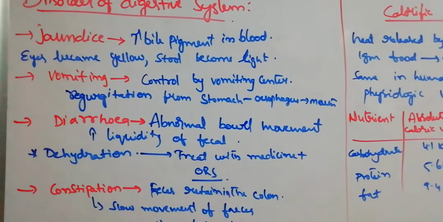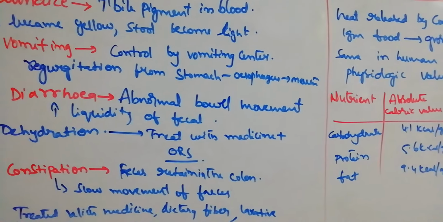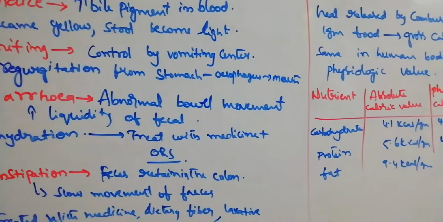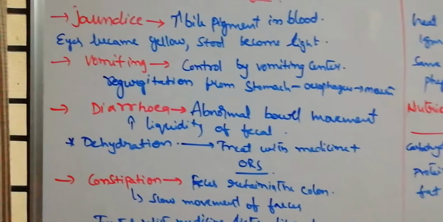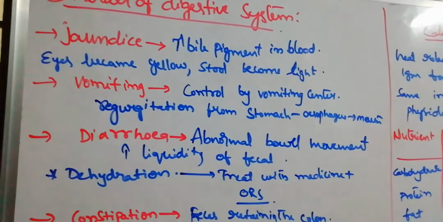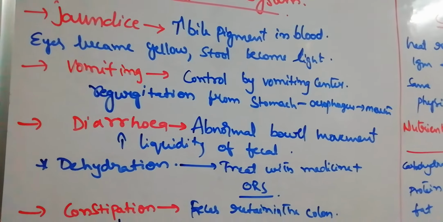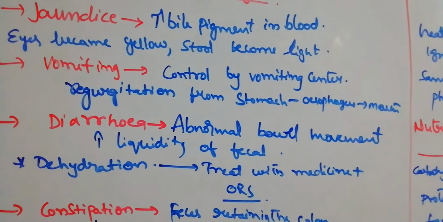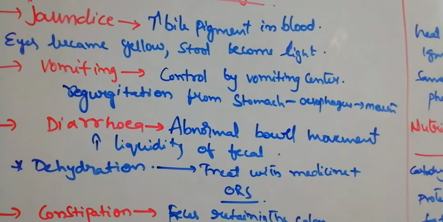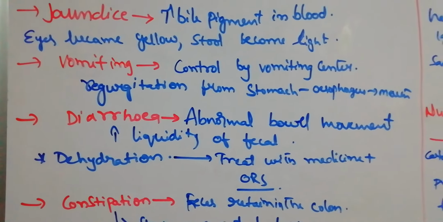If the liver has any infection, bile pigments get mixed in the blood and increase the bile pigment level in the blood. Due to these bile pigments, the eyes, skin and nails become yellow in color and the stool becomes light. Actually, due to bile pigments, stools are brown in color, but here bile pigments are present in the blood, that's why stools are becoming white in color.